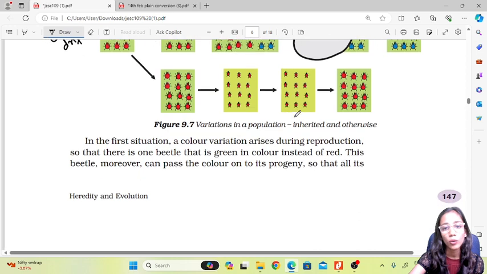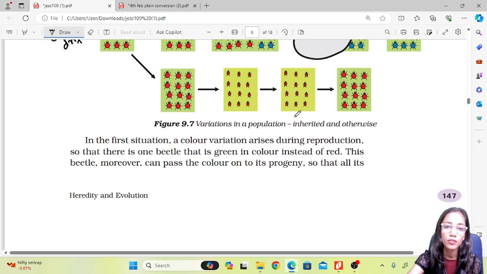Now the main reason for this is that the changes which we experience during our lifetime are not inherited. For a particular change to be inherited, the change should be in the DNA of the organism, because the DNA is the one which is inherited, and the change should be in the reproductive tissues. That's the reason experiences which a person has in their lifetime are not inherited by their offspring.